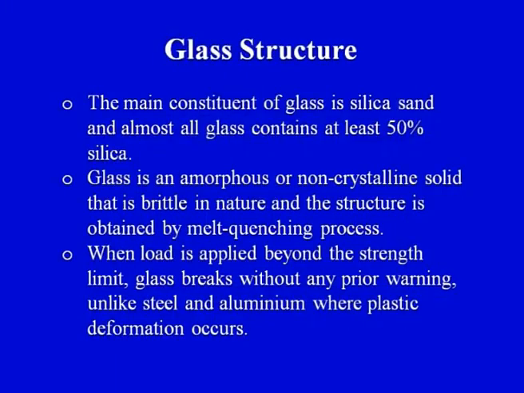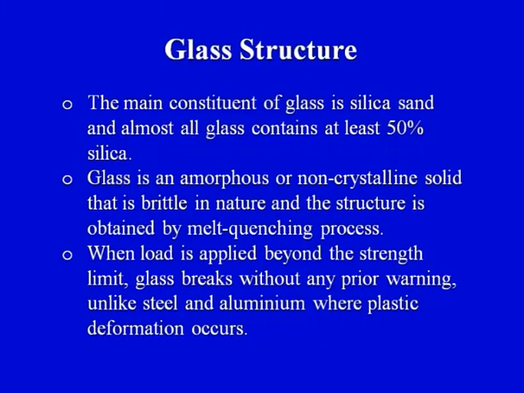The main constituent of the glass is silica sand, and almost all glasses contain at least 50% silica. So, the main constituent of the different types of glasses in a very general form is silica. So, basically in totality of 100%, a minimum of 50% would be silica only.